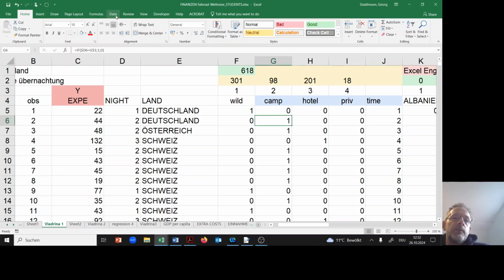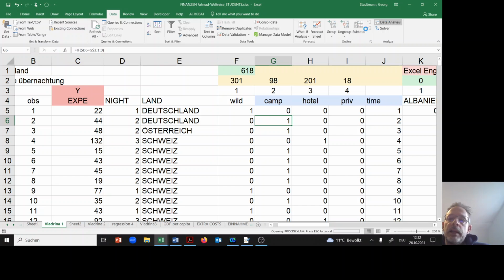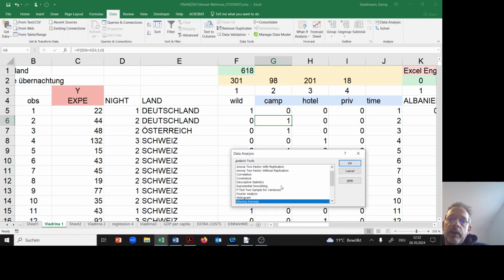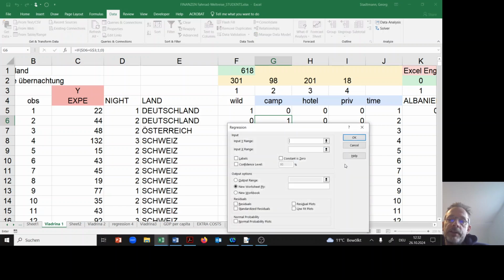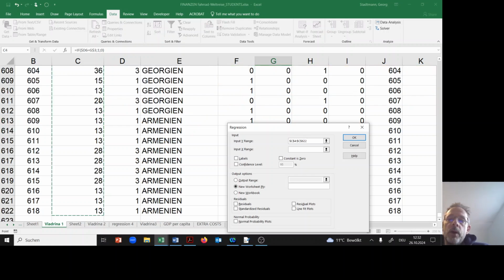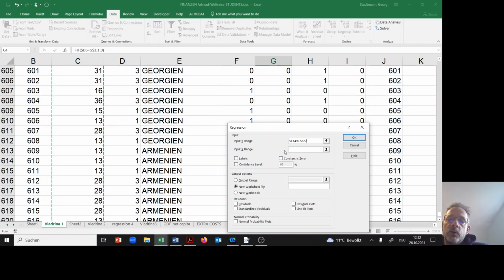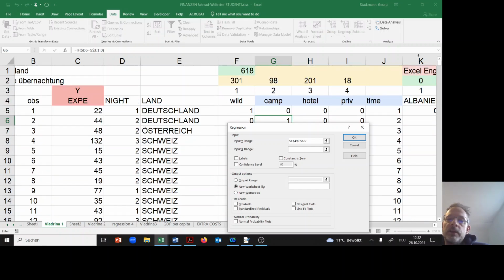So I go to Data, Data Analysis, and I'm checking for the regression tool. Regression is here. Input Y range: this goes from cell C4 all the way down to C622. I'm also including row number 4, the labels.